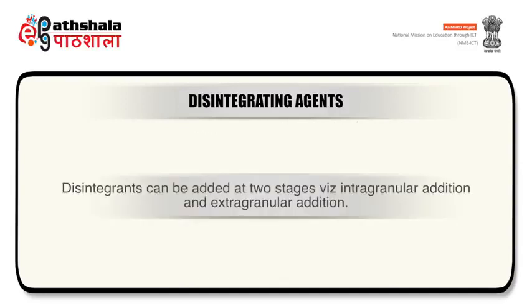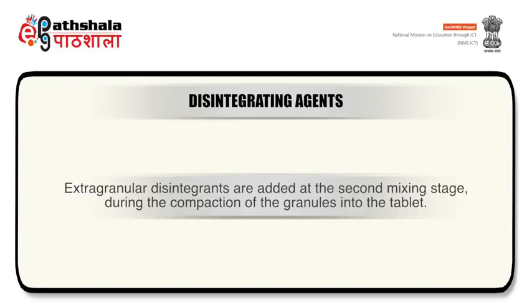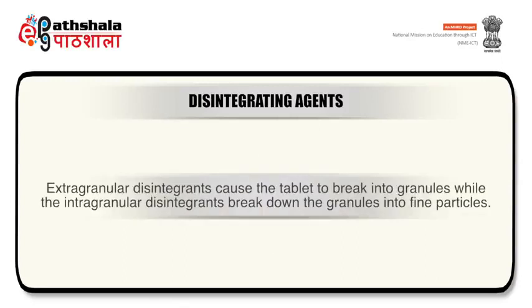Disintegrants can be added at two stages, viz. intragranular addition and extragranular addition. Intragranular refers to the addition of disintegrating agents during granule formation, prior to wetting with the granulating fluid. Extragranular disintegrants are added at the second mixing stage during the compaction of the granules into the tablet. Extragranular disintegrants cause the tablet to break into granules, while the intragranular disintegrants break down the granules into fine particles.